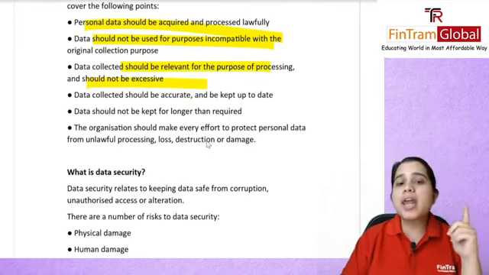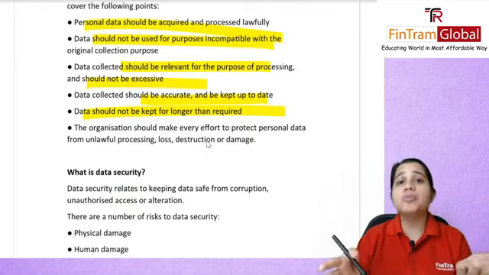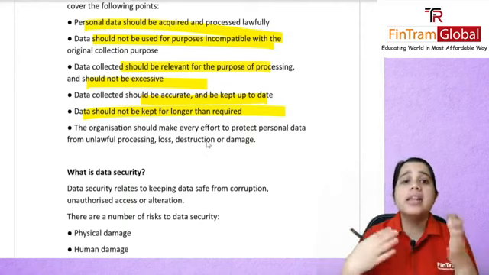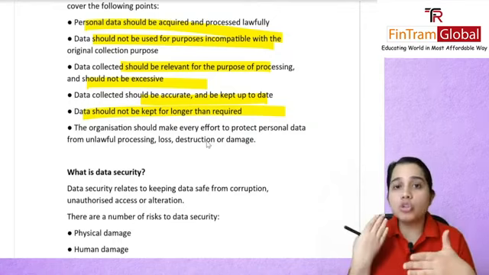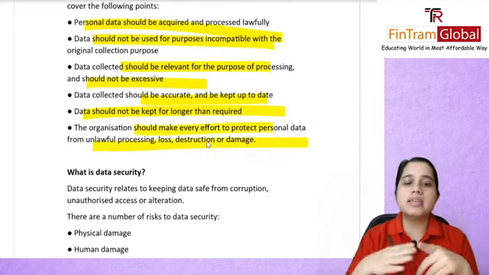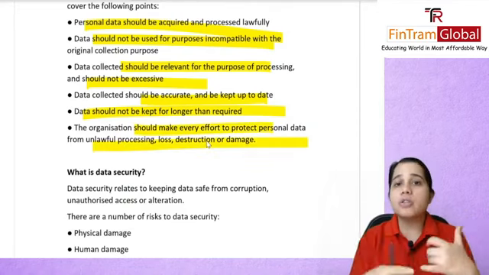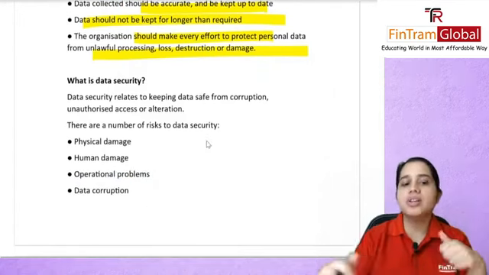It should be accurate and you need to keep it up to date. It should not be kept for longer than required. If an employee leaves an organization and it's been 5 years since that person has left, why still hold the data? You should clear that data. Organization should make every effort to protect this data from any unlawful processing or someone stealing or destroying it.